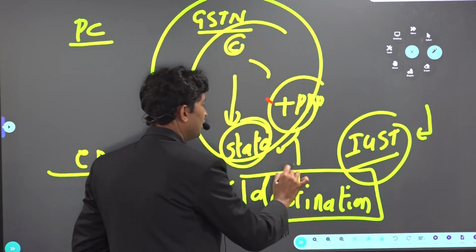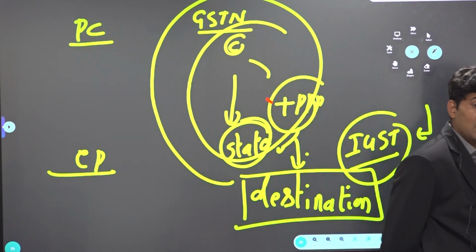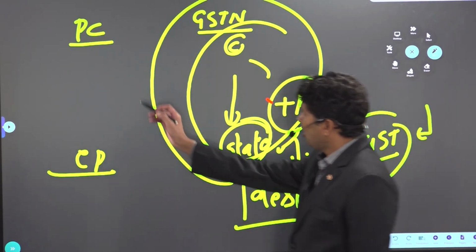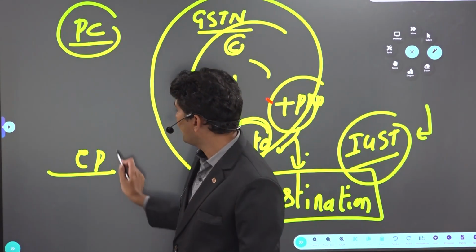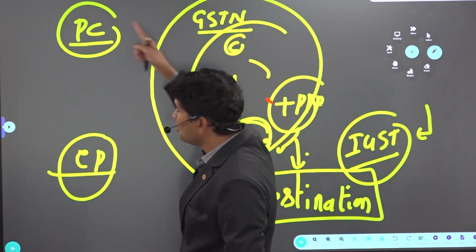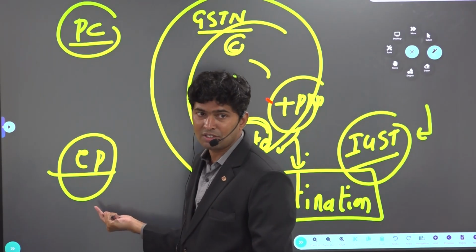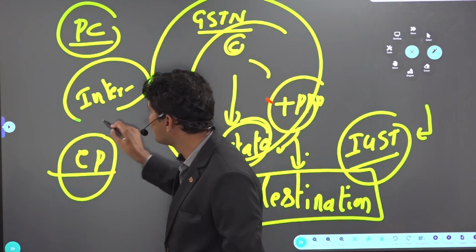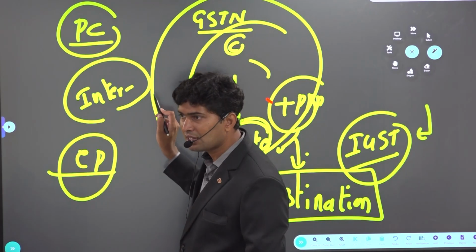What is the meaning of destination? Place of consumption is called the destination. Normally, GST will be collected in the state where goods or services are consumed. The consumption point is called the destination. If the production state is the same as the consumption state, IGST is not applicable. If production state is different and consumption state is different, interstate trade is happening. Look at the word: interstate trade is happening, then IGST is applicable.